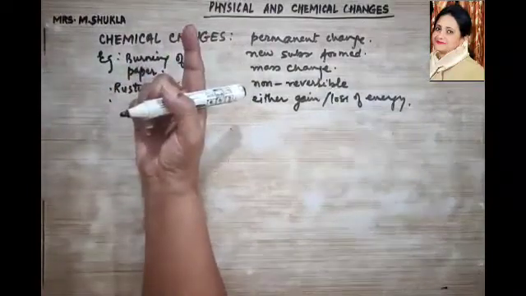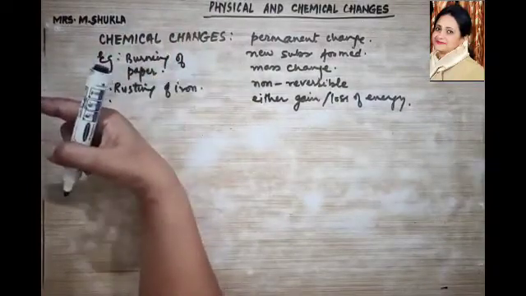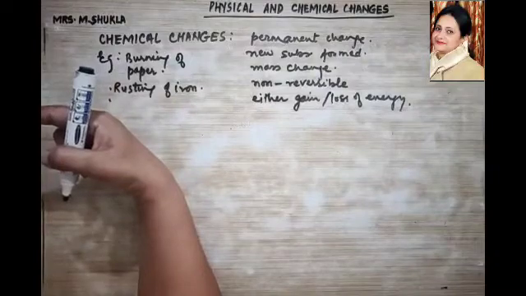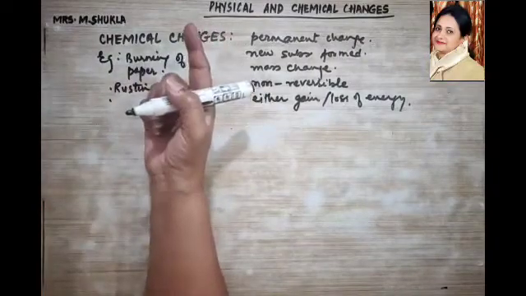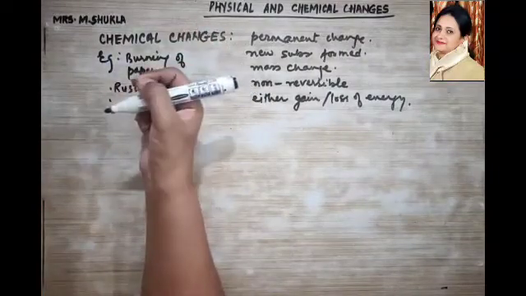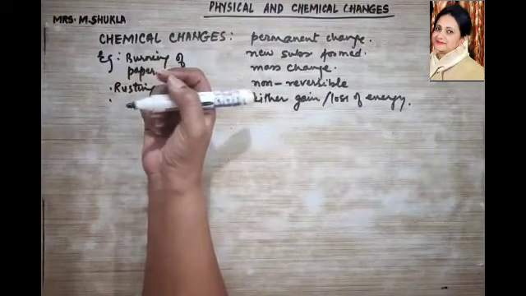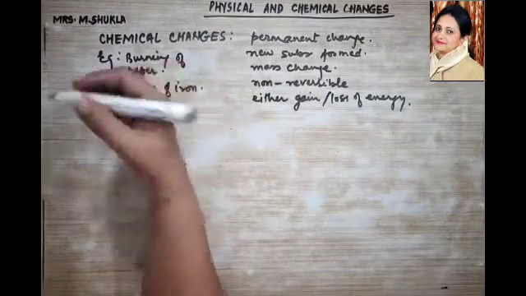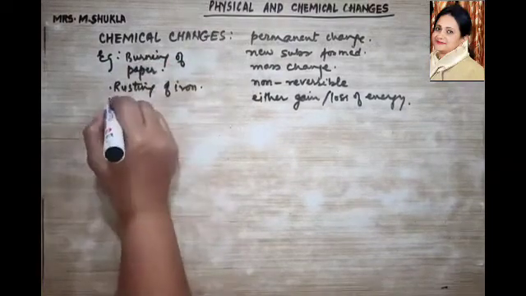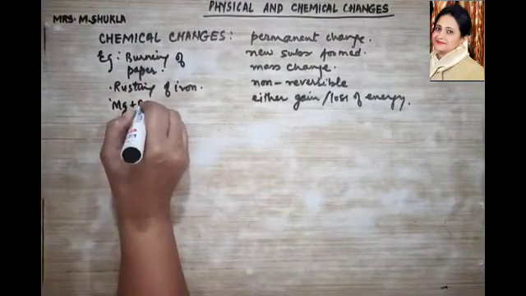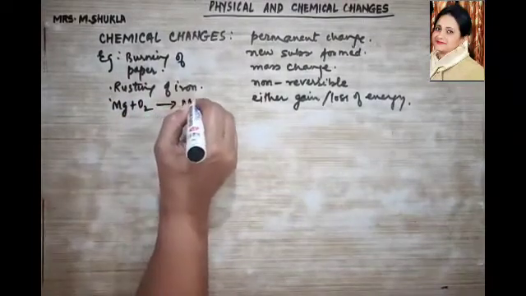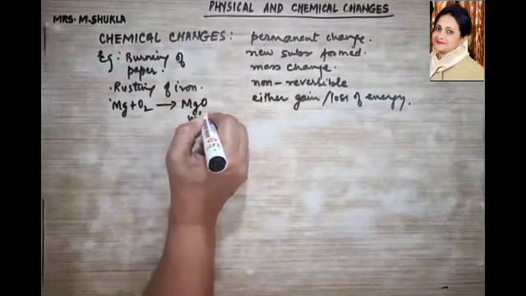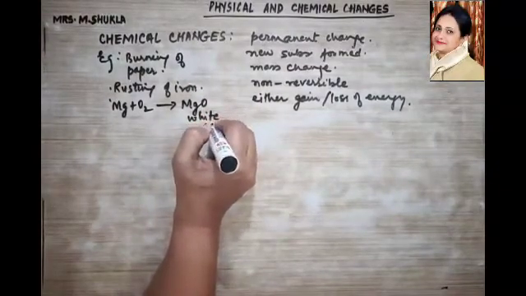What about the growth in human beings? Now you cannot become a class 1 student anymore, isn't it? So your growth is also a chemical change. Is that clear? Then what more do you want to know? Then magnesium, when it is heated in the presence of oxygen, what is it going to give you? It is going to give you white ash.